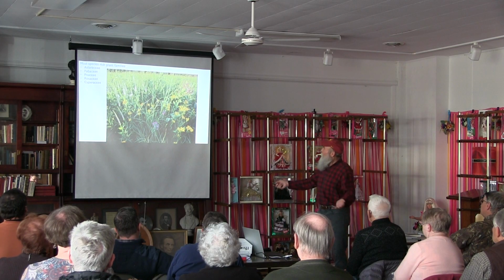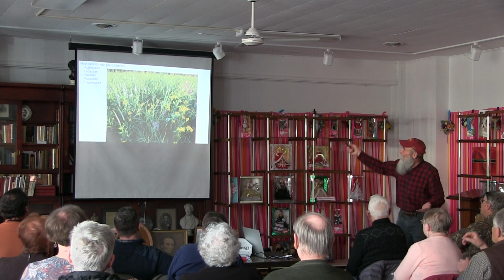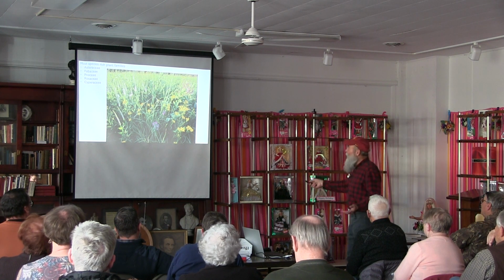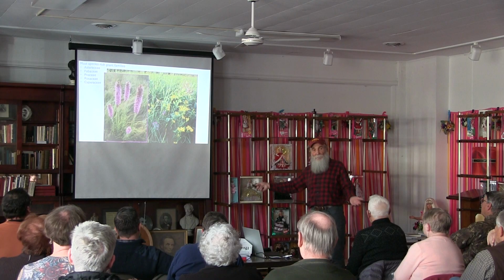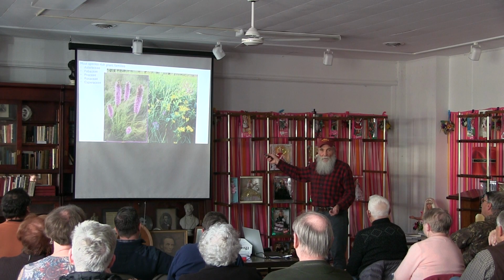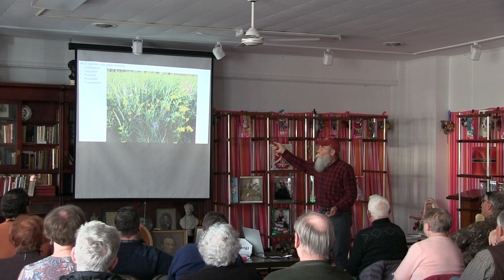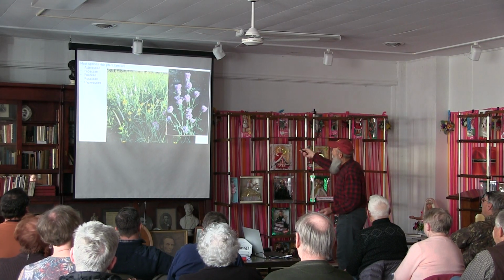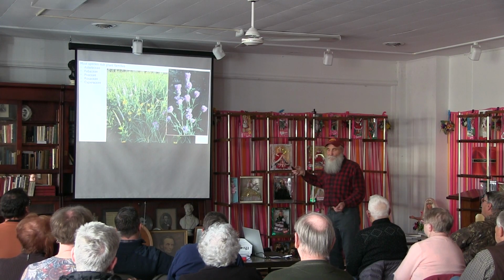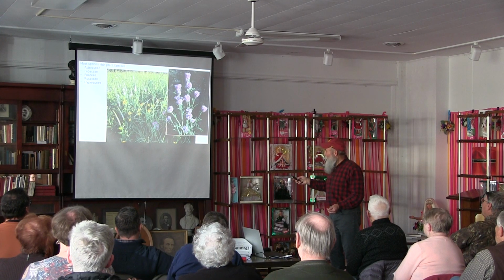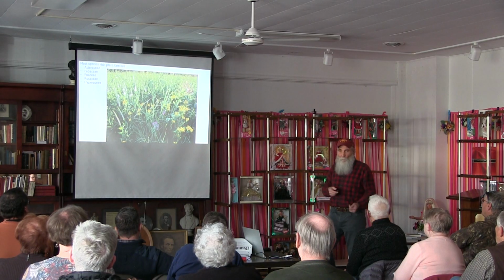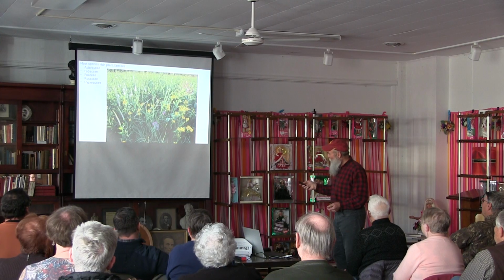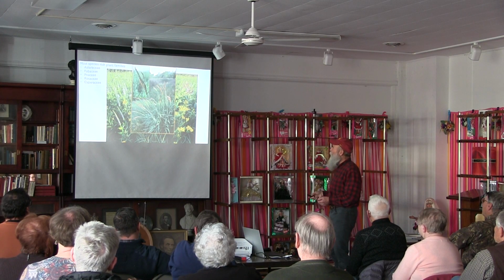What are the most important families in a prairie? The 5 most important families in terms of numbers of species: the Asteraceae, or the sunflower family, represented by the prairie blazing star here. The Fabaceae is the pea family, legume family. A good representative here is the purple prairie clover. How about the grasses? Grasses are Poaceae. Grasses are the 3rd most important family in numbers of species. They're represented by eastern gamma grass.